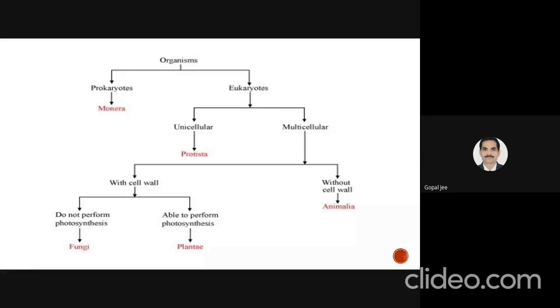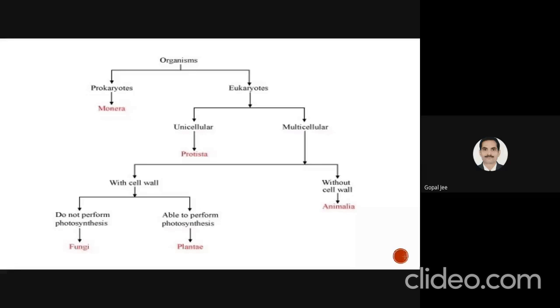He included all the prokaryotes in the Monera kingdom. Then among the eukaryotes, he included all the unicellular organisms in the Protista kingdom. Multicellular organisms were divided further. If the organism has a cell wall and can perform photosynthesis, it was included in Plantae. If it has a cell wall but cannot perform photosynthesis, it was included in Fungi. If the organism does not have a cell wall, it was included in the Animalia kingdom.